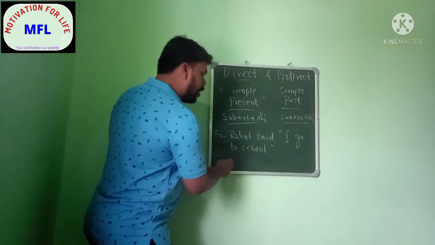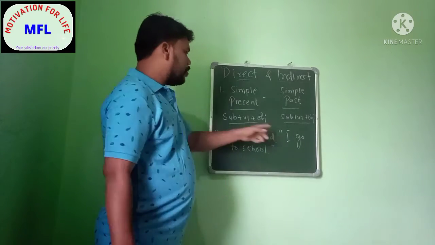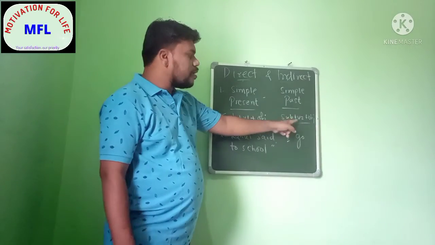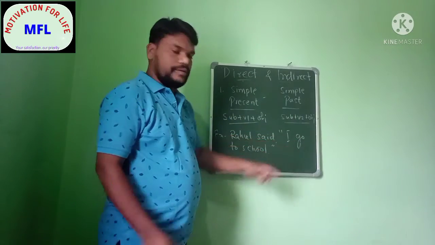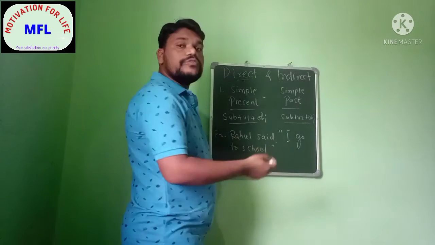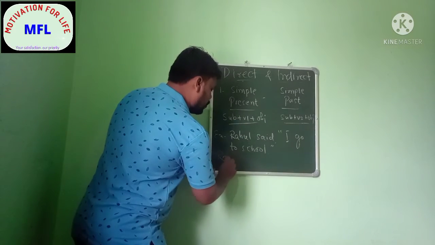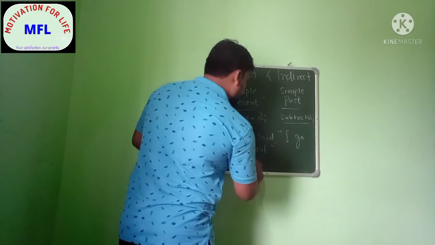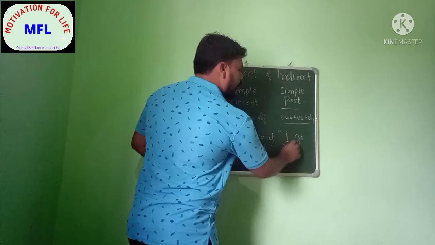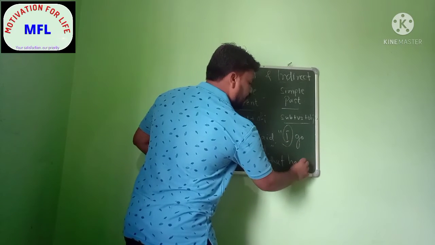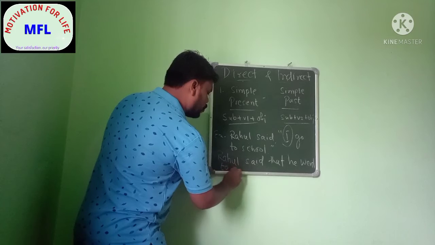So as I have told you, there will be no inverted commas, as well as there will be some changes. Like you can see here, verb 2 I have mentioned. So that verb 2 will be replacing this verb. And then the pronoun also will be changing. I will be changing. So you can write like this: Rahul said that I will become he. He went to school.